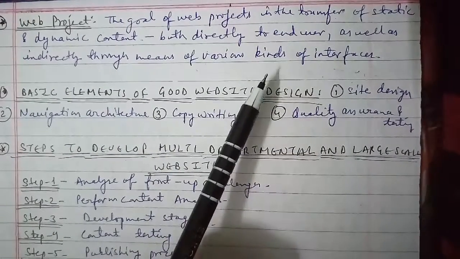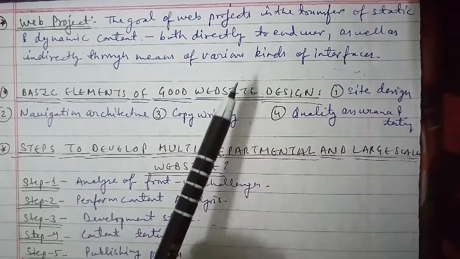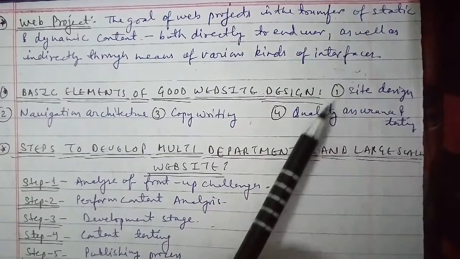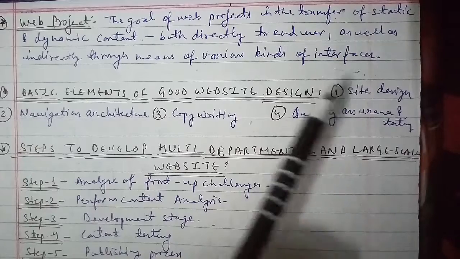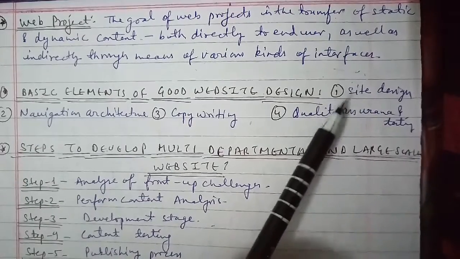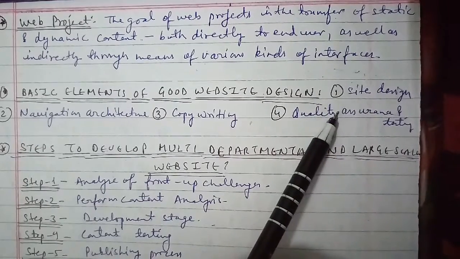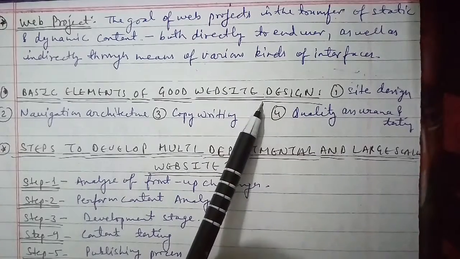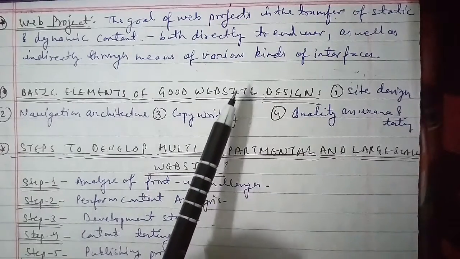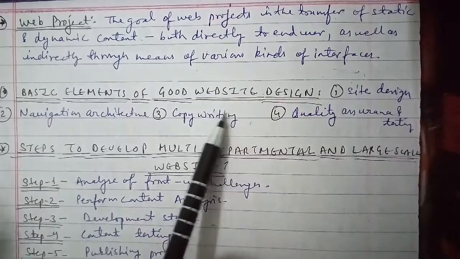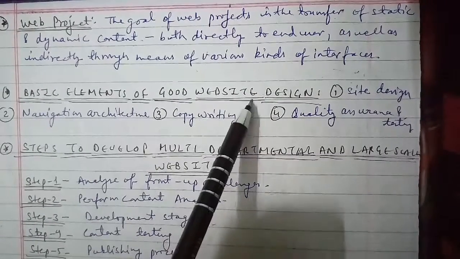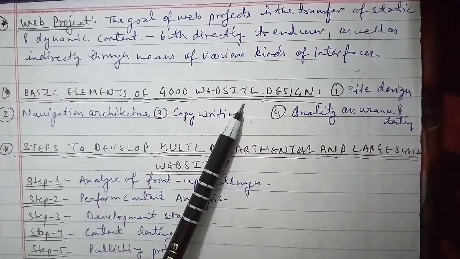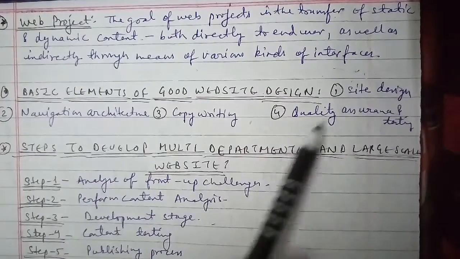Next we'll discuss the basic elements of good website design, including navigation considerations. As you can see, there are four: the first is site design, the second is navigation architecture, then copywriting, and quality assurance and testing. We'll discuss them one by one. For site design, appropriate site design enhances the look and feel of the web page.